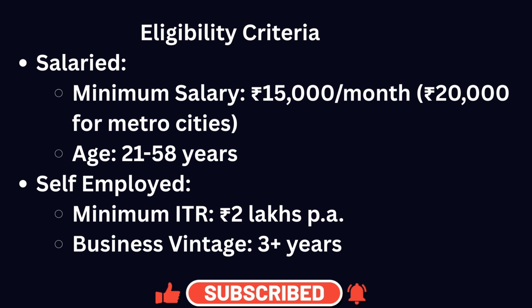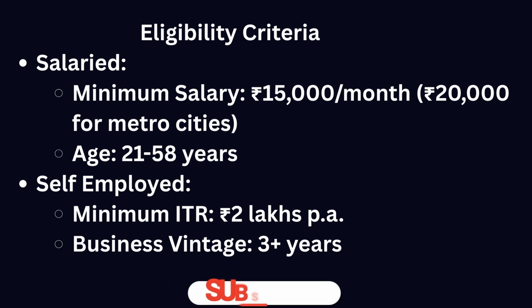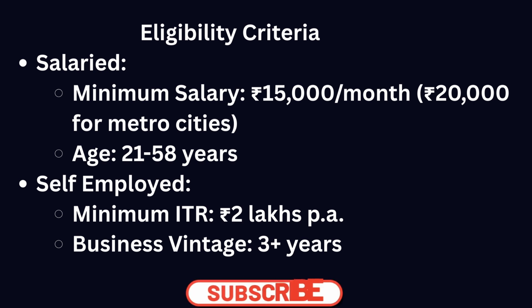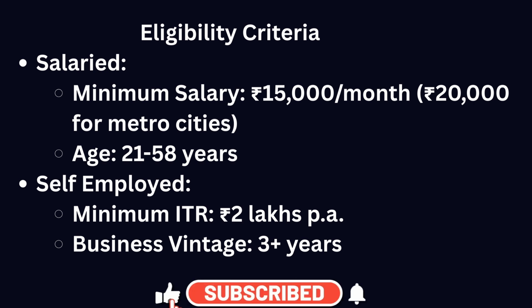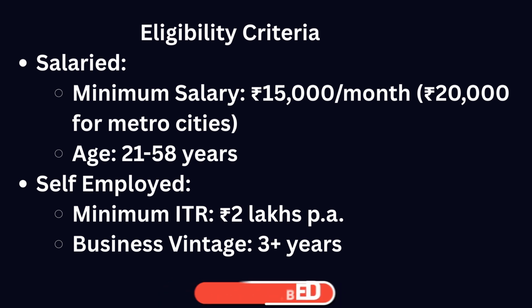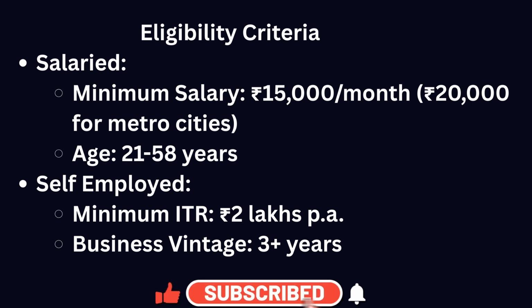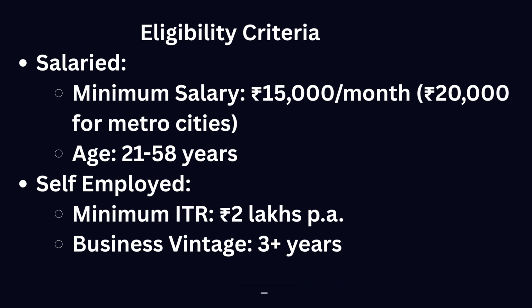For self-employed, to get a personal loan from Union Bank of India, minimum ITR rupees 2 lakhs per annum, business vintage 3 plus years. That means you should show an ITR filing of rupees 2 lakhs per annum, and your business must be older than 3 plus years. Then only you will get the Union Bank of India personal loan.